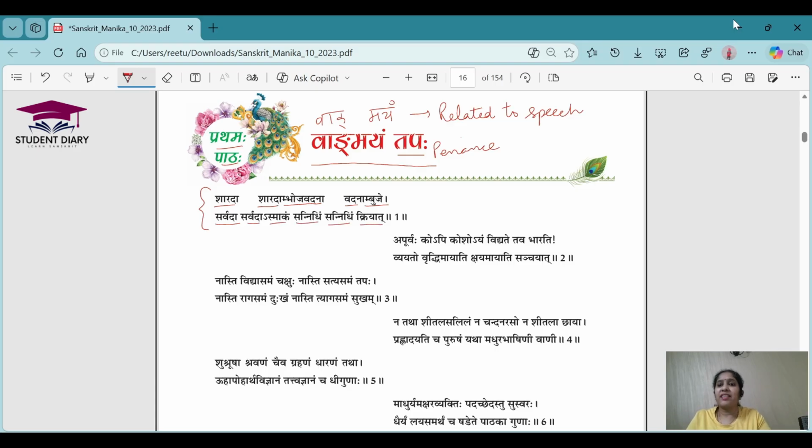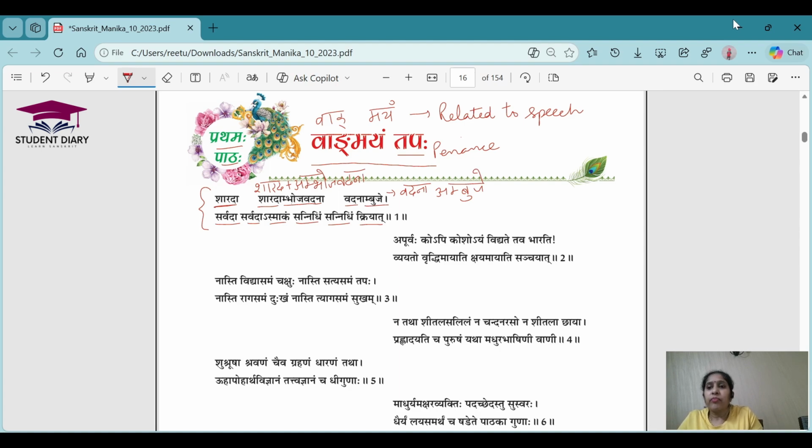So you can see, right? This shloka has a lot of words which are repeating again and again. So let's do the sandhi first. Sharada. Sharad Amboj Vadana. So this is made up of two words, Sharad and then Amboj Vadana. Then this word Vadana Ambuje is made up of again two words, Vadana and Ambuje. Fine? Ambuje, Sarvada, Asmakam, Sannidhim, Kriyat.